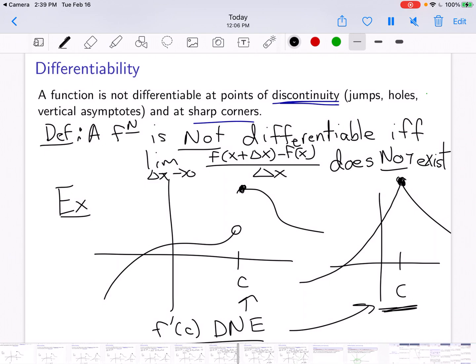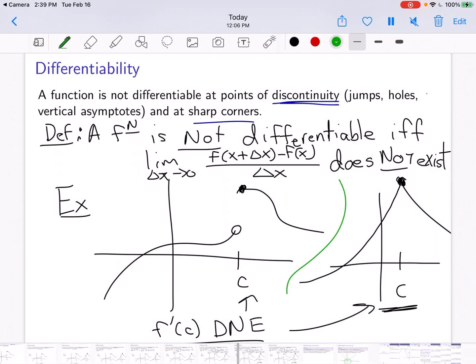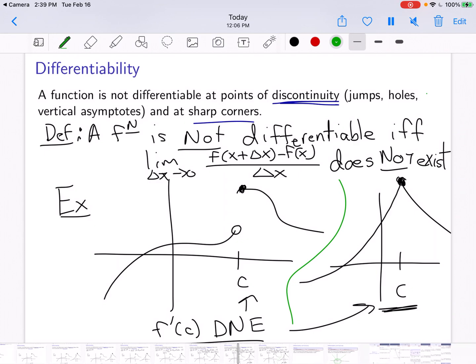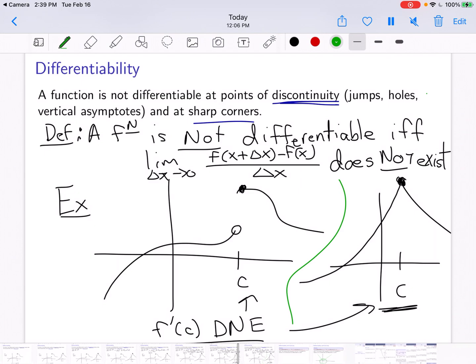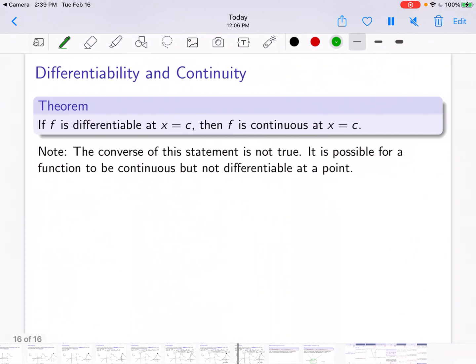Those are two separate graphs here. They are not the same graph, not a continuing graph. But on both of those two separate graphs, at the point C, that limit would not exist. The function is not differentiable. But absolutely everywhere else, it was differentiable.